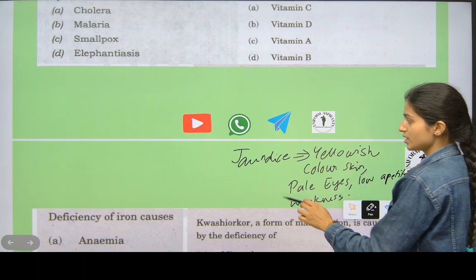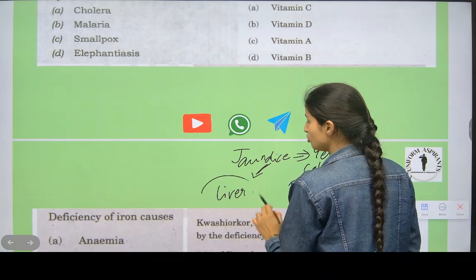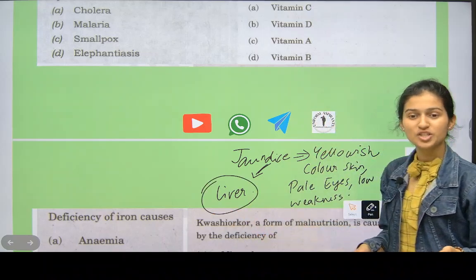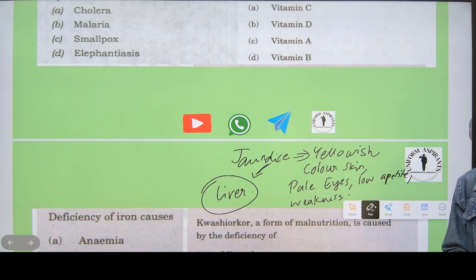It is caused in the liver. Your urine is yellowish in color, that's why your skin starts looking yellow, very pale. So jaundice affects the liver. Note this down.